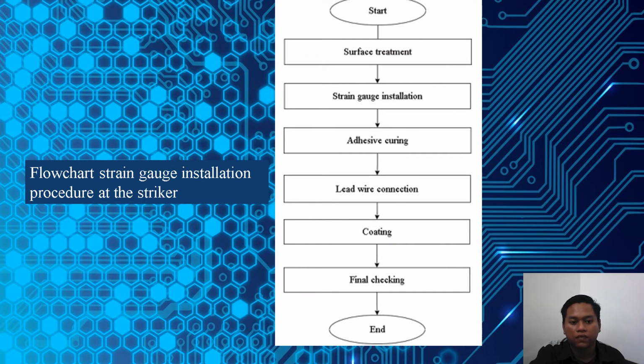Okay, next is the flowchart of the strain gauge installation procedure at the striker.